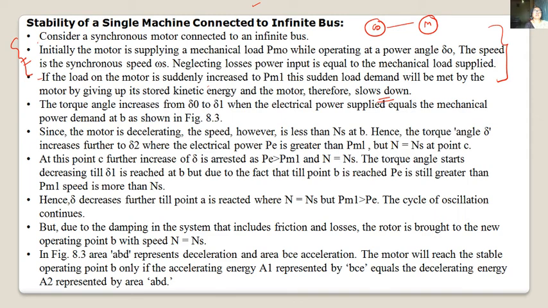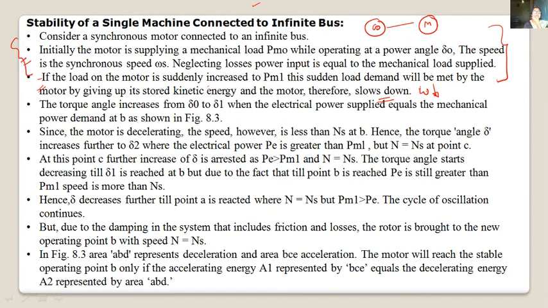Consider a synchronous motor connected to an infinite bus. Initially the motor is supplied by mechanical load Pm0 while operating at an angle of del 0. The speed is synchronous speed; neglecting losses, power input is equal to mechanical load supplied. If the load on the motor is suddenly increased to Pm1, this sudden load demand will be met by the motor giving up its stored kinetic energy. Therefore, the motor slows down, meaning speed decreases.